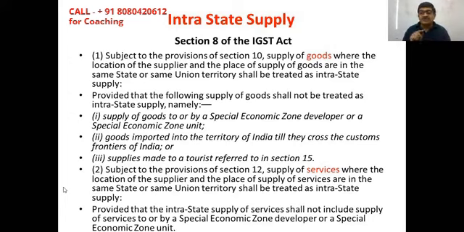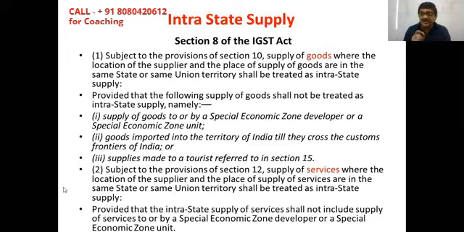This says where the location of the supplier and the place of supply, as per sections 12 and 13 of the IGST Act, happen to be in two different states, or in the same state, that will be treated as intrastate supply. The question is, what is the location of the supplier and what is the place of supply?